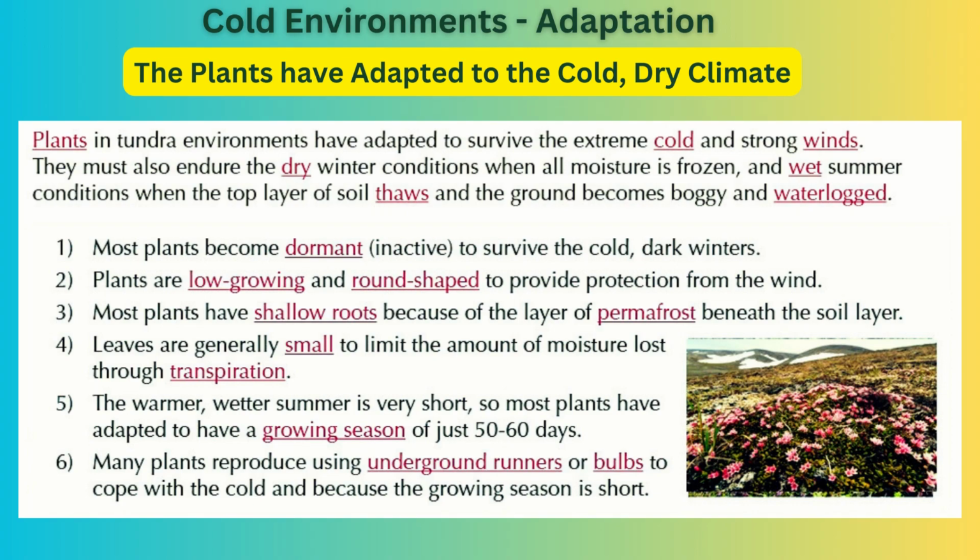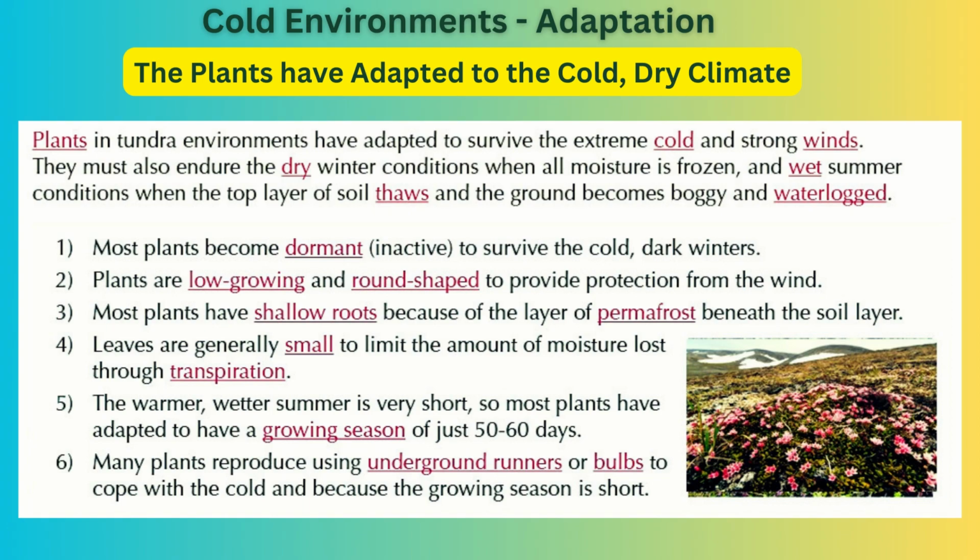Plants are low growing and round shaped to provide protection from the wind. Most plants have shallow roots because of the layer of permafrost beneath the soil layer. Leaves are generally small to limit the amount of moisture lost through transpiration.